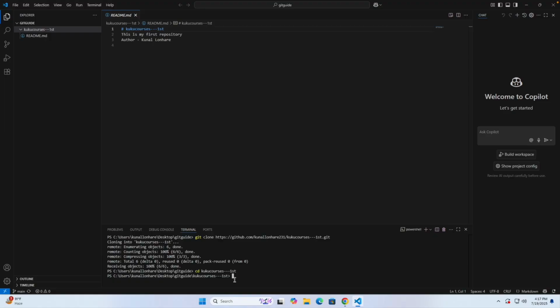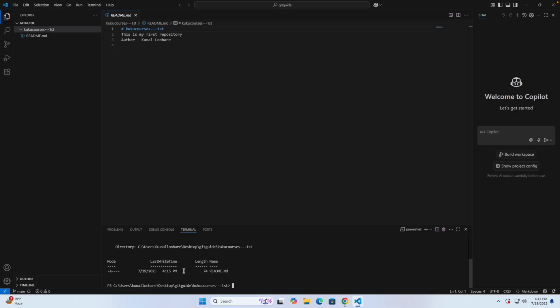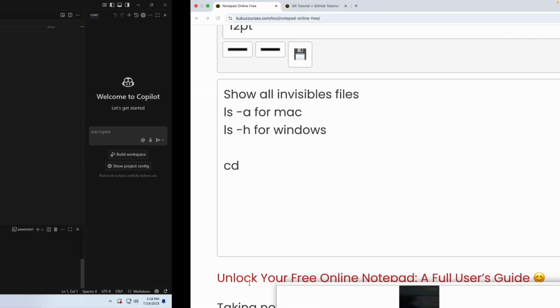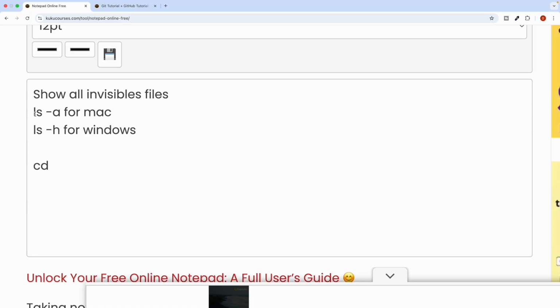And if you want to know what files are available in this particular folder, write ls, that is list, and it will show you that you have the readme file here as well. By the way, some files are invisible, so you can also get those files. For that you can type ls minus a for the Mac and ls minus h for the Windows.